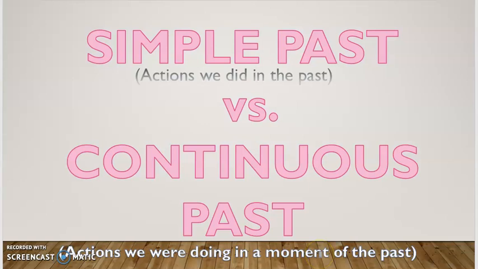So we can say that this is a kind of interval of time. An example of the simple past could be yo viajé a Europa, I traveled to Europe. However, in the continuous past, it could be yo estuve viajando por Europa, I was traveling around Europe.